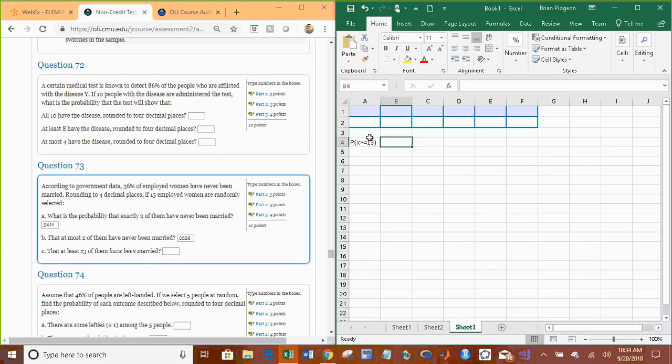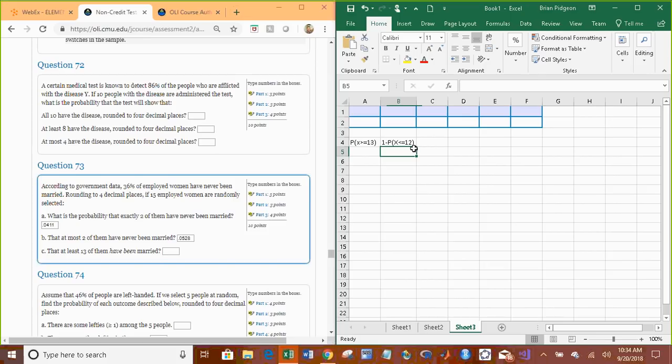So we need to be careful and say that another way of writing it is 1 minus the probability that x is less than or equal to 12. Think about it for 2 seconds. Whenever we do probability with binomial, we always want to rewrite it in terms of some less than or equal to probability. So for greater than or equal to 13, we can just say it's the complement of all less than or equal to 12.